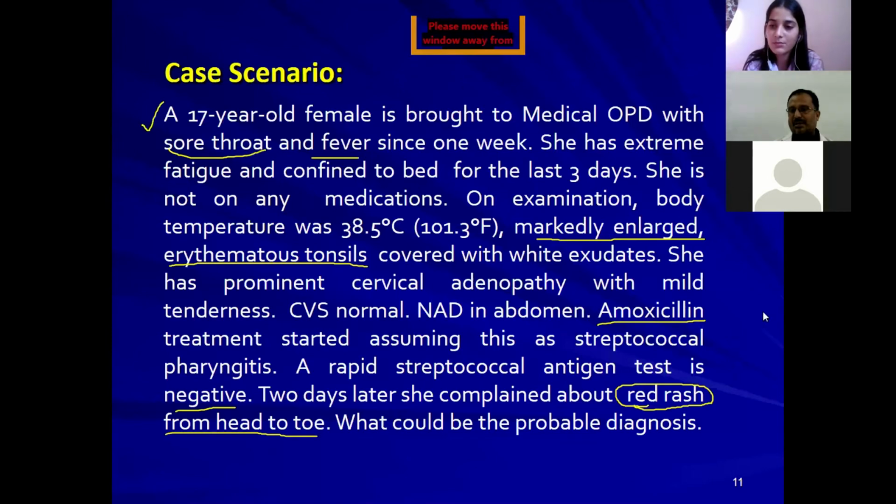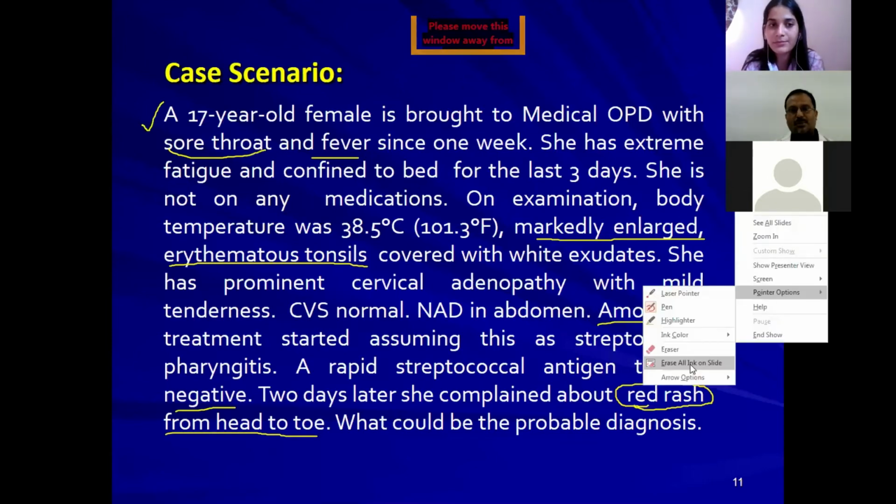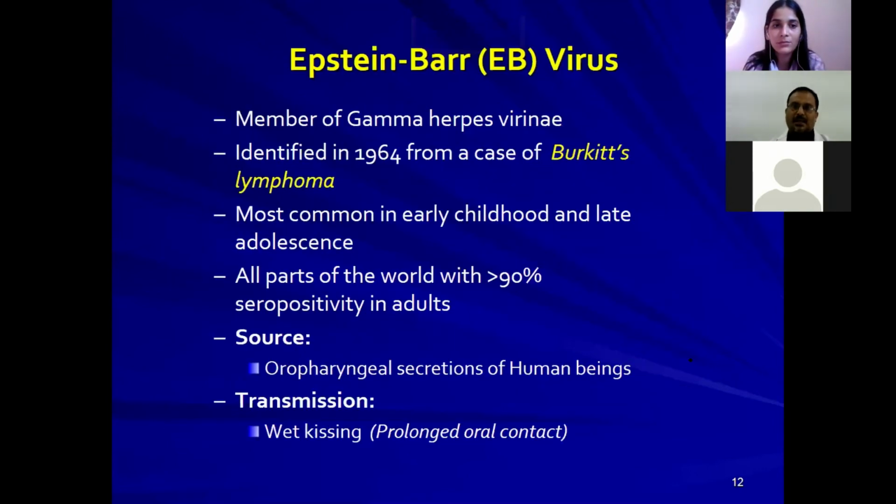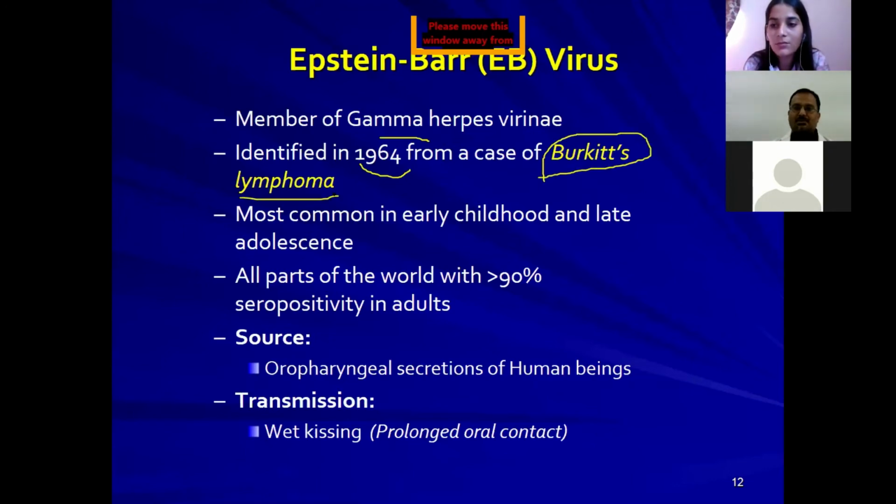With this particular background, let us see what would be the virus from this family responsible for this type of clinical manifestation. That is Epstein-Barr virus. The common culprit for this condition is Epstein-Barr virus, a member of gamma herpesvirinae, first identified in 1964 from a case of Burkitt's lymphoma.